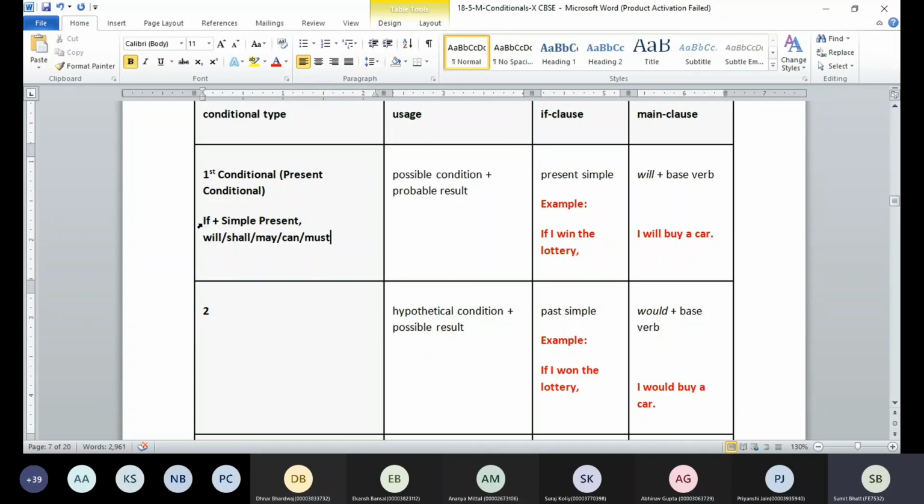Now, let me tell you when to use this type of condition, guys. When we have a possible condition and there is a probable result.